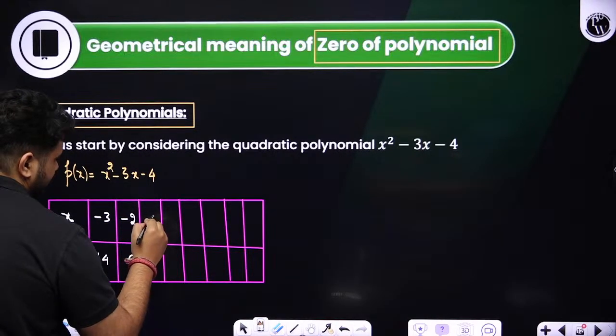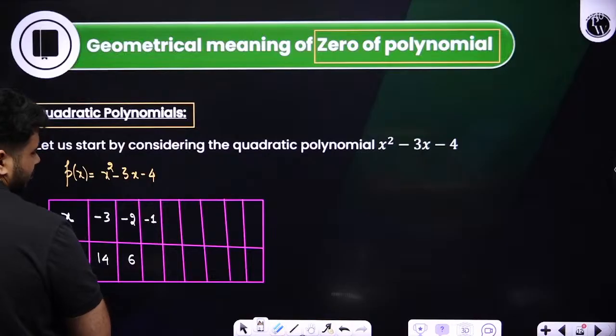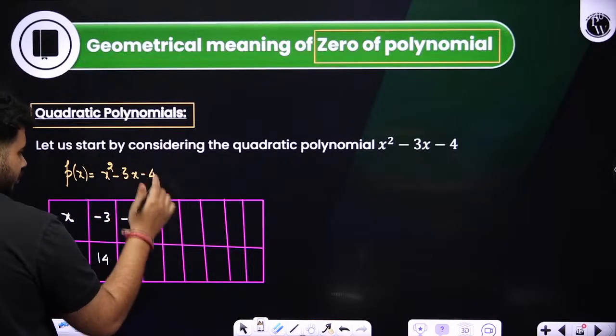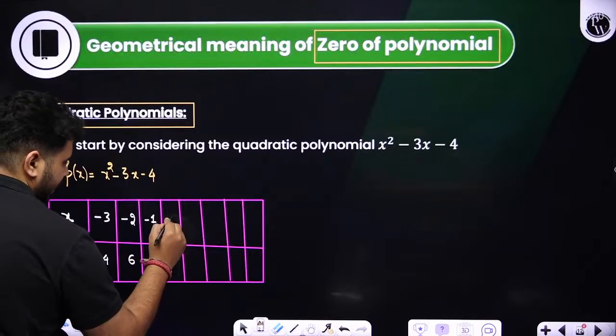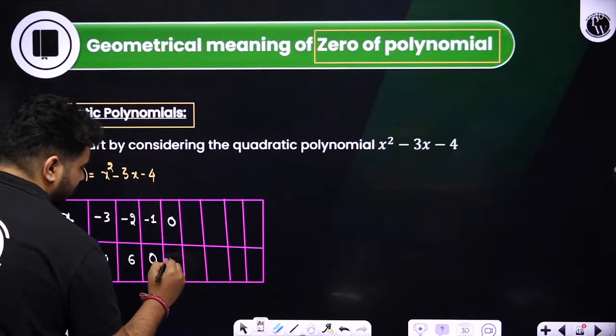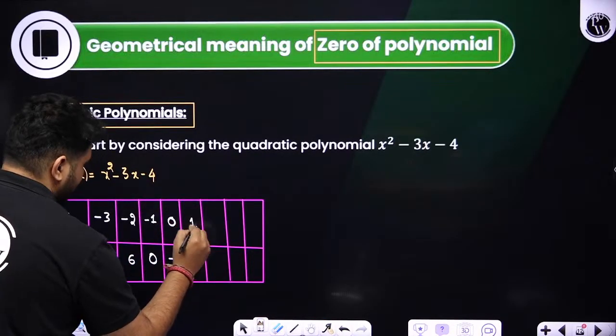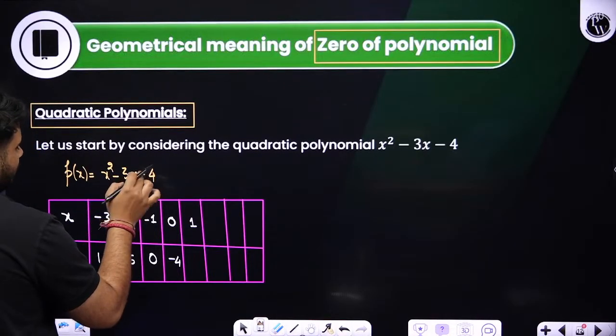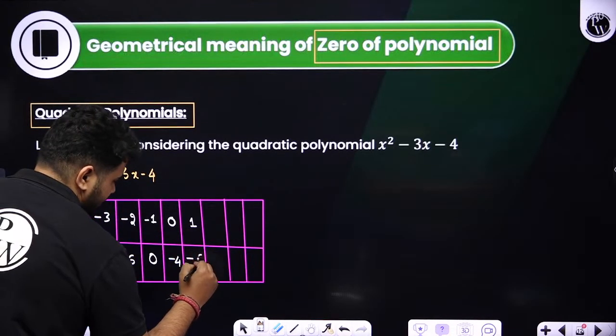If I take minus 1 over here, students, see what would have happened: 1 plus 3, 4, 4 minus 4, 0 came. So if I take 0 over here, it will be nothing but what? Minus 4. If I take 1 over here, 1 minus 3, 1 minus 3 minus 4, 1 minus 7 will be nothing but what? Minus 6 over here.